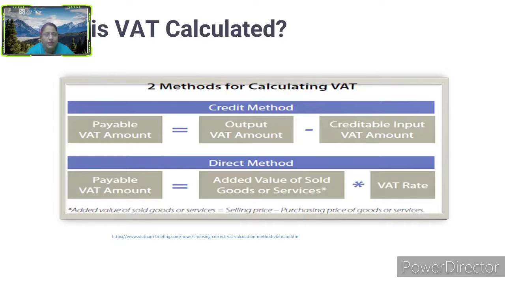In the credit method, the payable VAT amount is equal to the output VAT amount minus the creditable input VAT amount, and the payable VAT amount is the added value of sold goods or services multiplied by the VAT rate. These are the important two methods of calculation of the VAT.